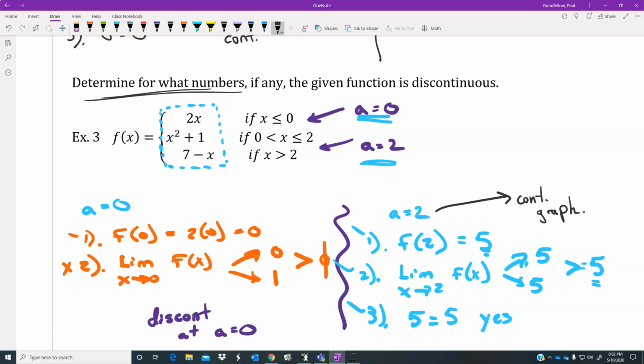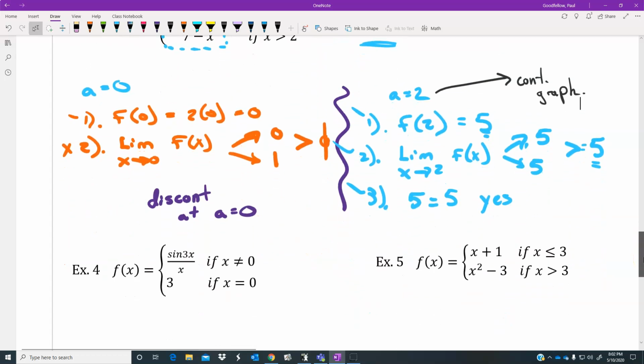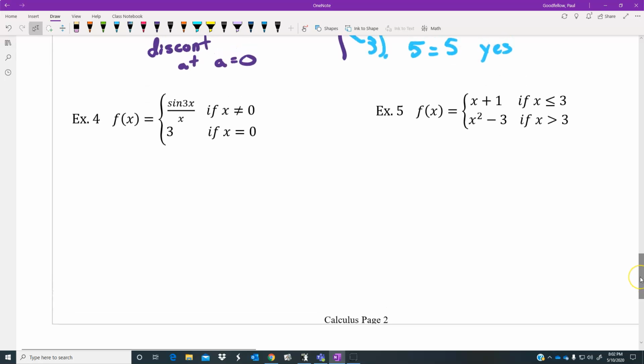And it does connect at that location. Okay, notice I didn't have to draw a single thing. Just a couple of quick tests would make a determination if the graph is continuous or discontinuous at those locations. Okay, now let's try a couple more down here, number 4 and number 5.